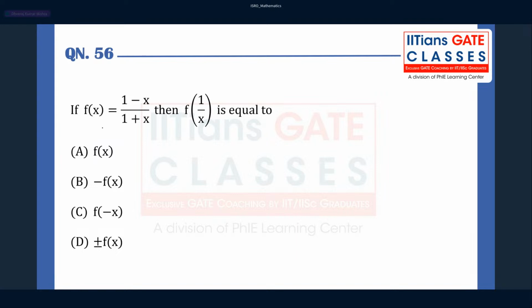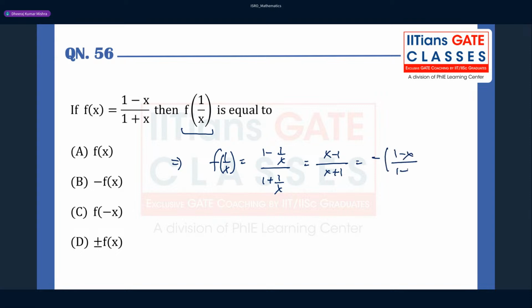So f of x is given here, 1 minus x by 1 plus x. They are asking f of 1 by x. You have to replace x by 1 by x, so we can do some manipulation here. Plugging in 1 by x, it is 1 minus 1 by x over 1 plus 1 by x. You can simplify this to x minus 1 by x plus 1. Now you can change further: if you take the minus sign outside, this becomes 1 minus x by 1 plus x. You can see this is nothing but the function f of x only, so minus f of x. So the answer for this question is option B.